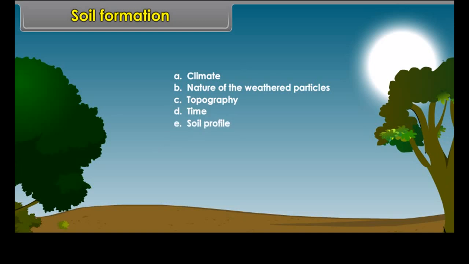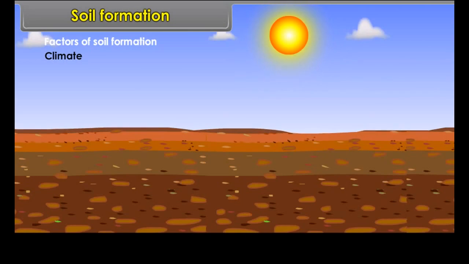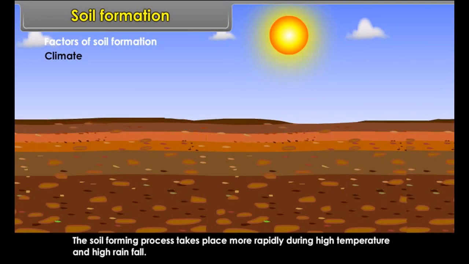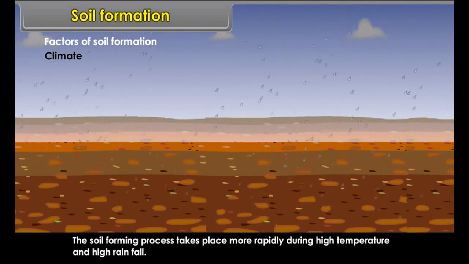Soil formation is controlled by five factors: climate, nature of the weathered particles, topography, time and soil profile.